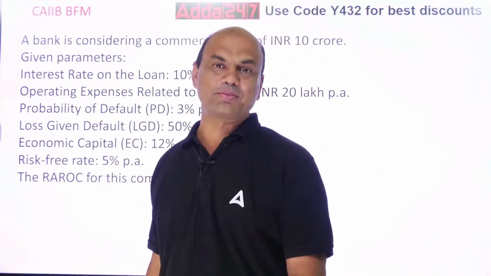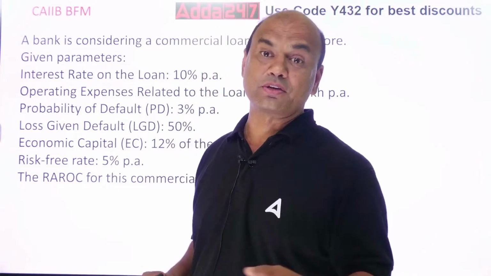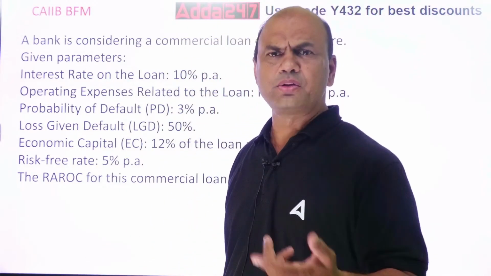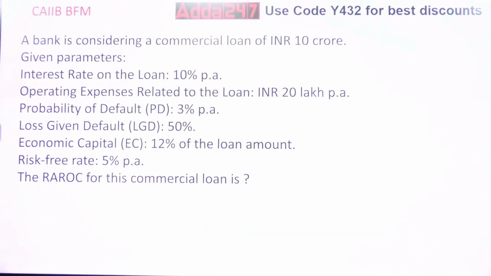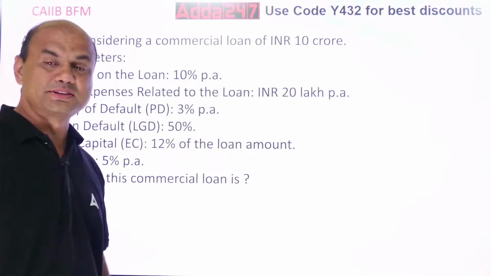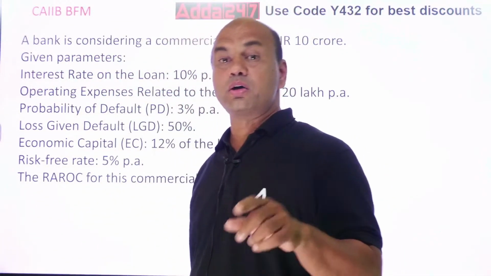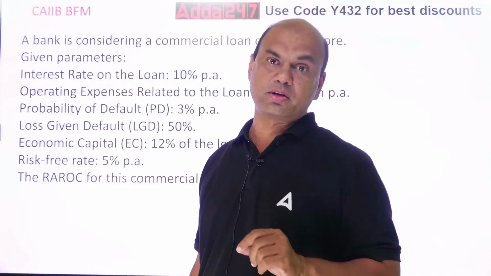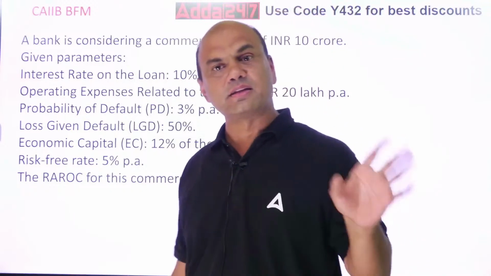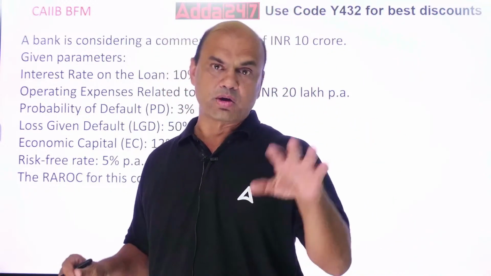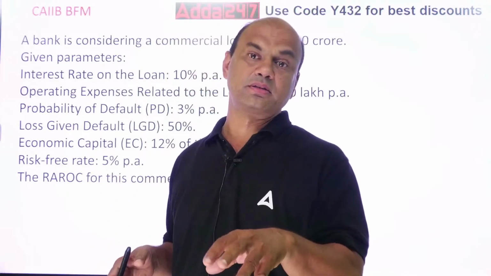What is PD? Probability of default means what are the chances of this loan defaulting? How will you know this? How does the bank calculate the probability of default? It takes the data, back testing. It takes the data of the past 10 years: what was the loan size and what was the NPA.